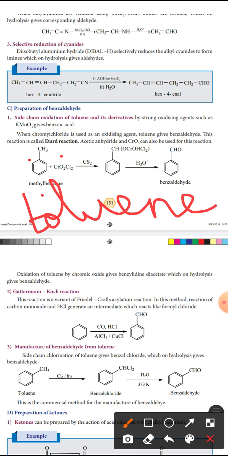Toluene reacted with chromyl chloride. Chromyl chloride is CrO2Cl2 in the presence of carbon disulfide. In the presence of carbon disulfide, we will get an intermediate compound, then hydrolyzed we will get benzaldehyde.